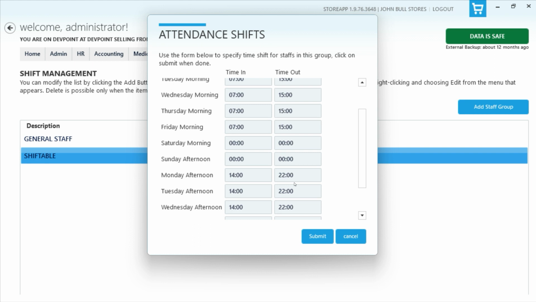The system will just automatically adjust, but there are some timings that can overlap. When you have morning, afternoon and night, you might want to consider assigning shifts to your staff manually, because especially when they are on night shift, they clock in in the evening of the day they are supposed to come in, and then clock out the next day in the morning, so that the system does not get confused and start thinking that they are supposed to be on a morning shift.